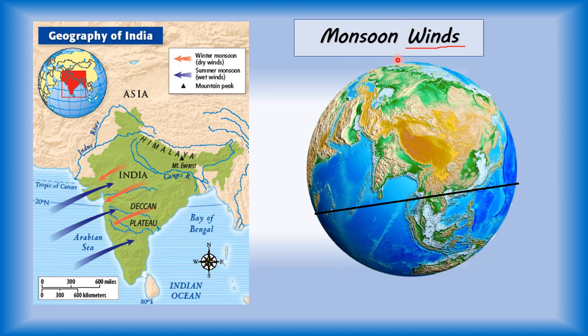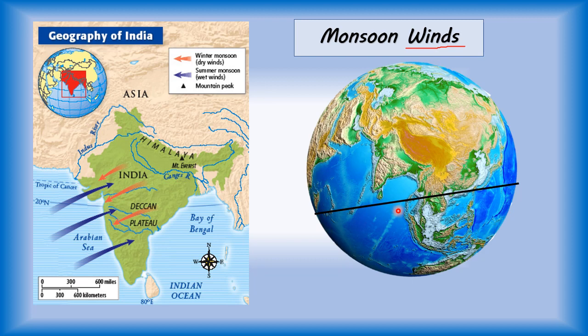And this word monsoon means rain. This word monsoon comes from the Arabic word mausam. It means rain. So, monsoon winds will bring what, children? They will bring rain to India from the southern side. Is it clear, children?